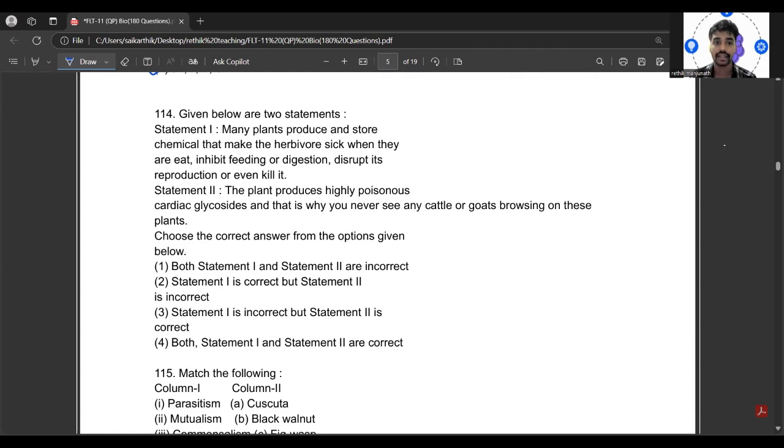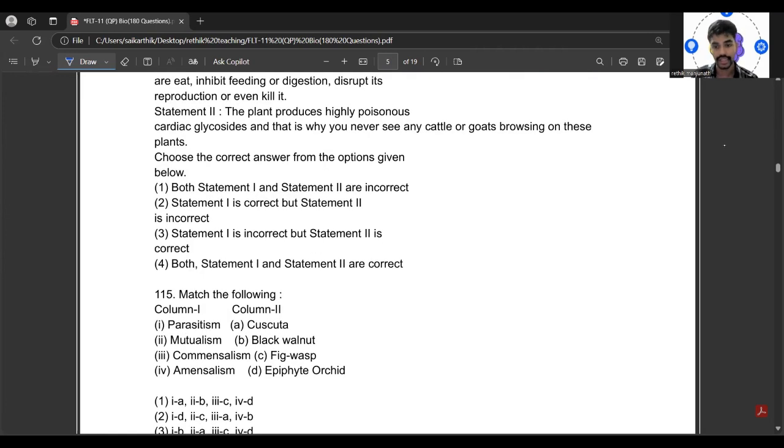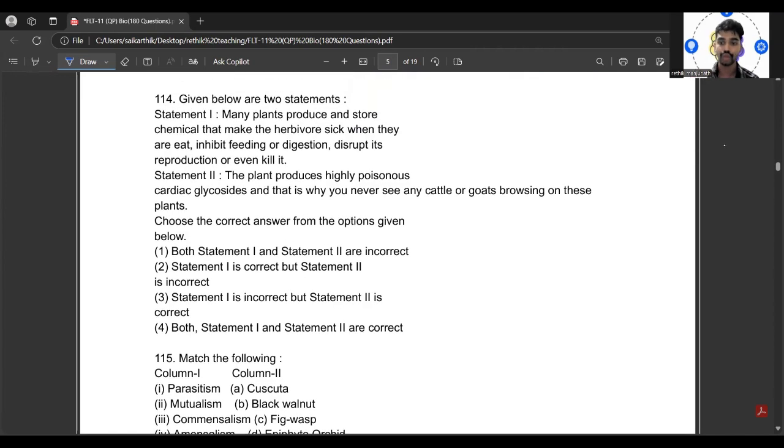Statement 2 says that the plant produces highly poisonous cardiac glycosides, and that is why you never see any cattle or goat browsing on these plants. Okay, so what would be the correct answer here? So, yes, both statement 1 and statement 2 are correct here.